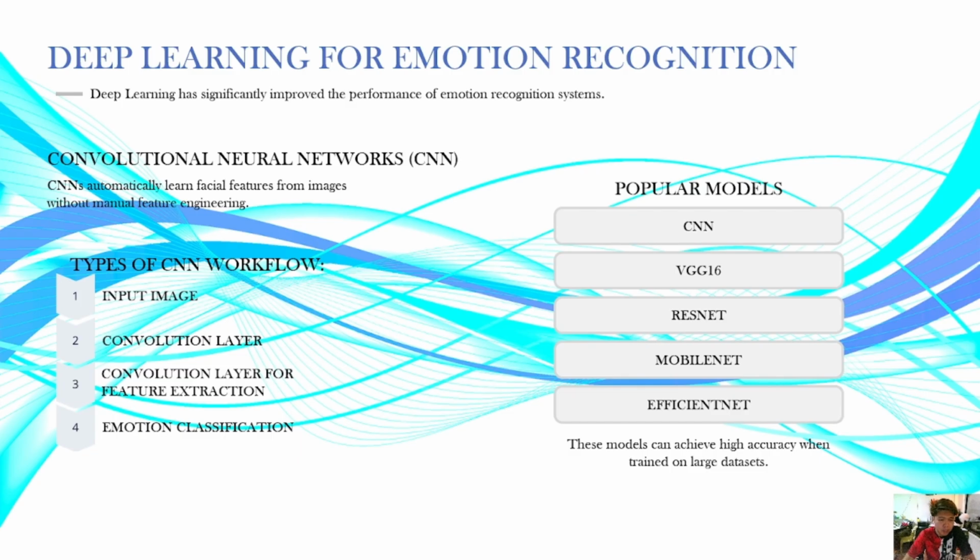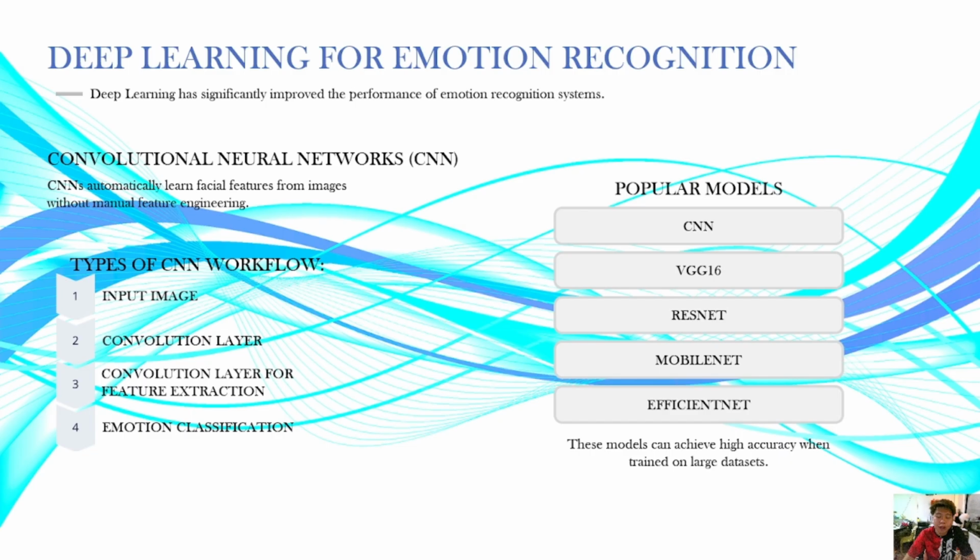So the first one here is the input image. The process begins with an input image containing a human face. The image is usually resized, for example to 48 by 48 or 224 by 224 pixels, and normalized before being fed into the CNN model. Its purpose is to provide the raw facial data and standardize image size for processing. It also reduces computational complexity.